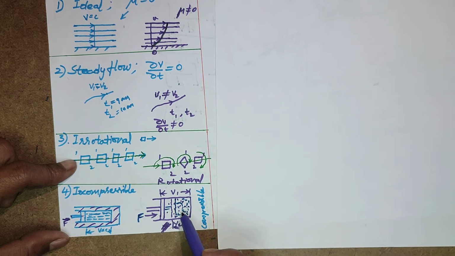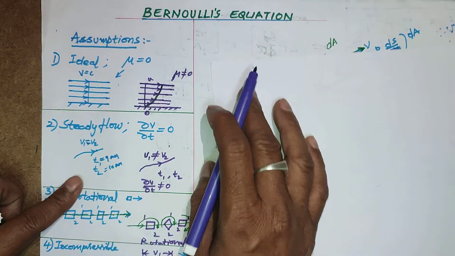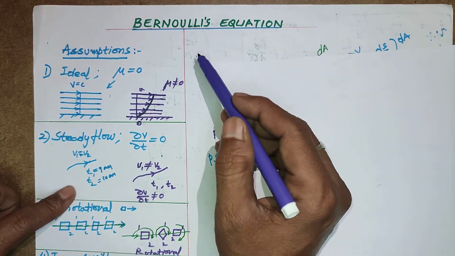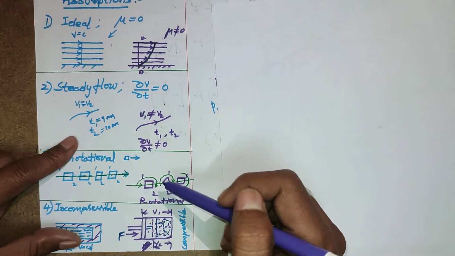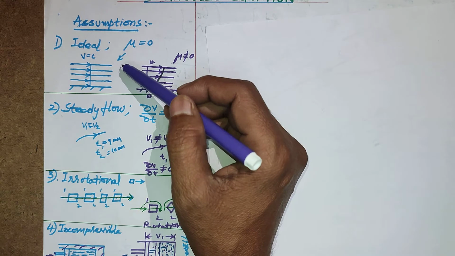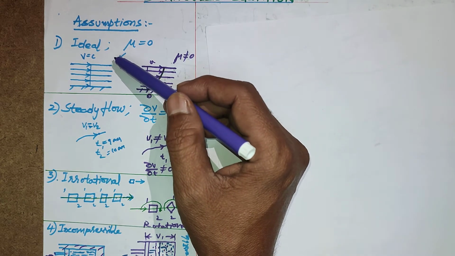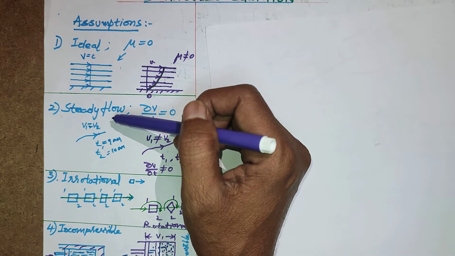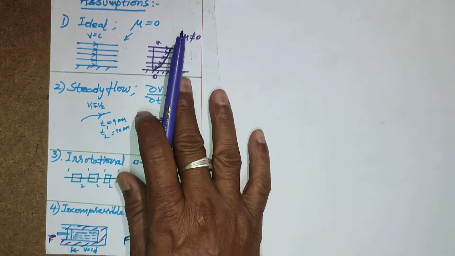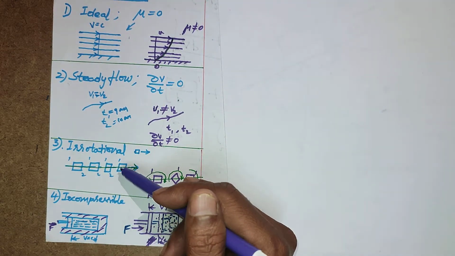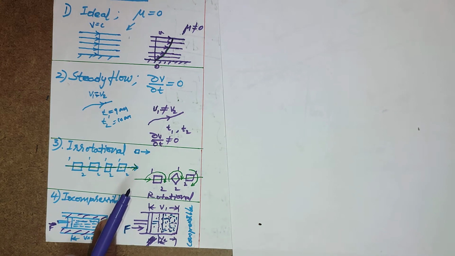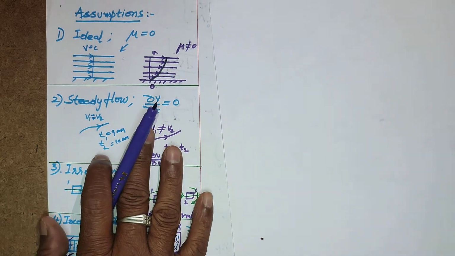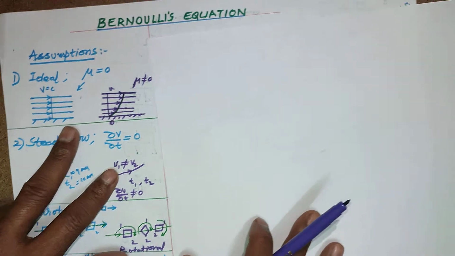So Bernoulli's equation cannot be applied to compressible fluids, gases. So the assumptions are majorly four. One is ideal fluid, second is steady flow, third is irrotational flow, and the fourth is that the fluid is incompressible. These are the four conditions.